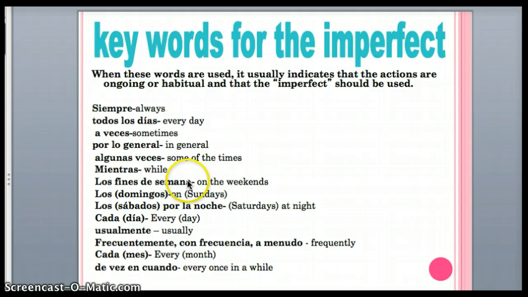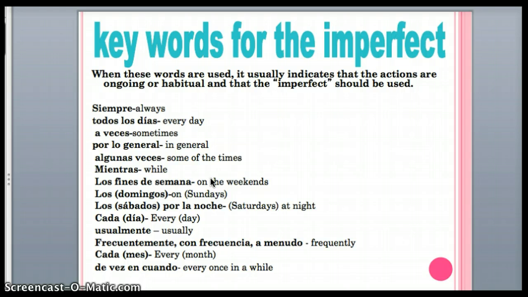Los fines de semana indicates "on the weekends." If I say el fin de semana pasado, now all of a sudden I'm talking about last weekend. Which, by the way, inside of that weekend I could be talking about imperfect, but just mentioning last weekend seems more preterite than it does all of the weekends as a child. Does that make sense? Los domingos, same thing as los fines de semana.